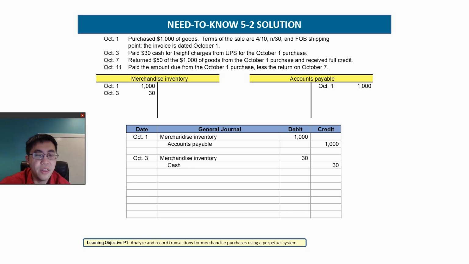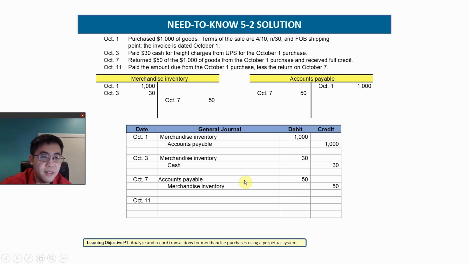On October the 7th, you will see the accounts payable is reduced by $50 due to a return of our products. Because you return the products, you have less inventory, and on the book the value of the inventory got reduced by $50. You also have $50 less to pay, so your accounts payable is reduced by $50. All right, so this is what you see on the ledger.